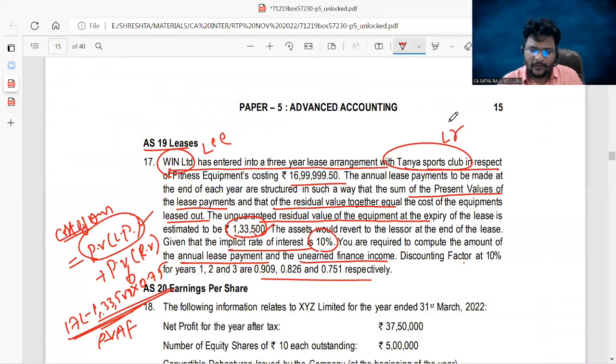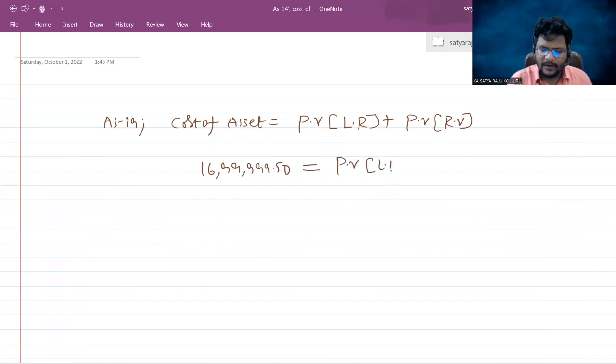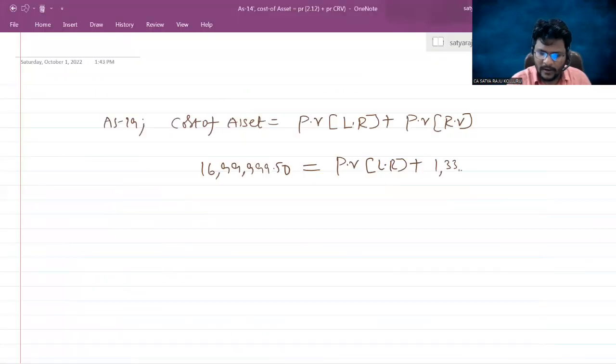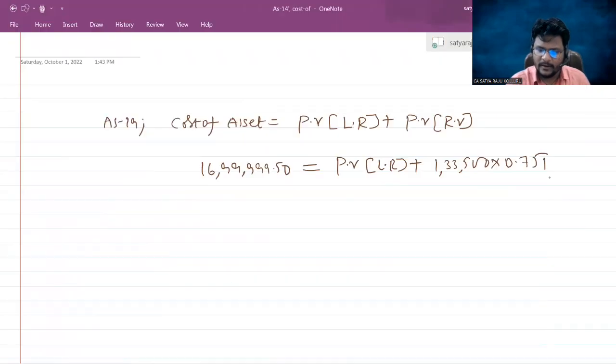You know the cost of the asset, right? Which was 16,99,099.50. You don't know the total present value of the lease rentals, but you know the present value of the residual value. Residual value given at 1,33,500, which is at the end of the third year. That's why into 0.75 for third year factor.